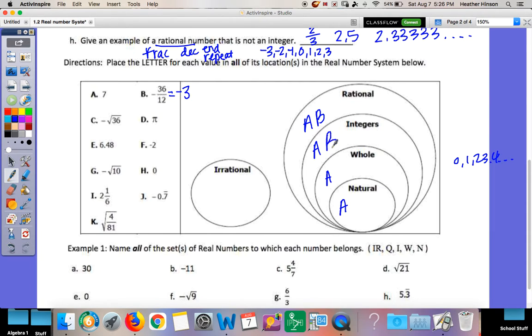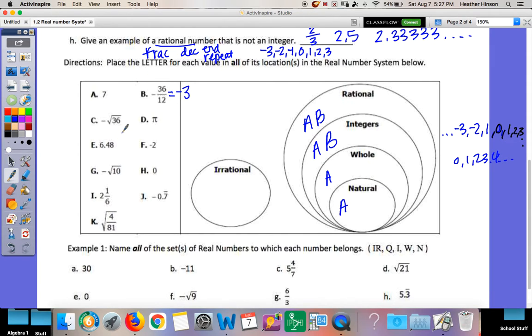Negative 3 is an integer, because remember, your integers are like negative 3, negative 2, negative 1, 0, 1, 2, 3, forever. Okay, is it a whole number now? So it was an integer, but is it a whole? Remember, wholes start at 0. They don't have decimals, they don't have fractions, they don't have negatives. So it is not a whole number. So that is where I stop. I don't keep going. That's my stop.